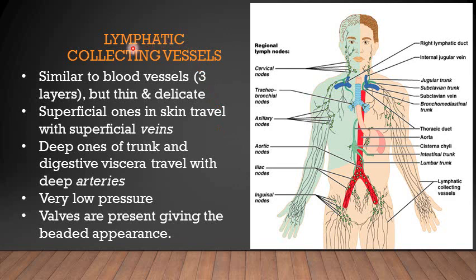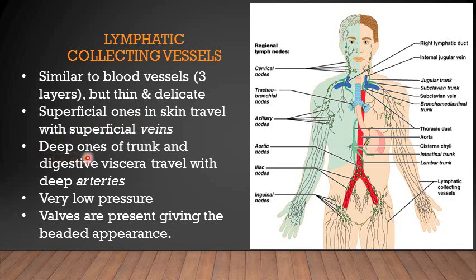From the lymph capillaries, the lymph is transported to the lymphatic collecting vessels. These vessels and channels are very thin and delicate, although they have all three layers as in the blood vessels, they are very thin walled. These are of two types. The superficial ones, also known as the cutaneous lymph vessels, travel along the superficial veins. I hope you have done the lymphatic drainage in the upper limb, and you have seen these superficial lymph channels there.